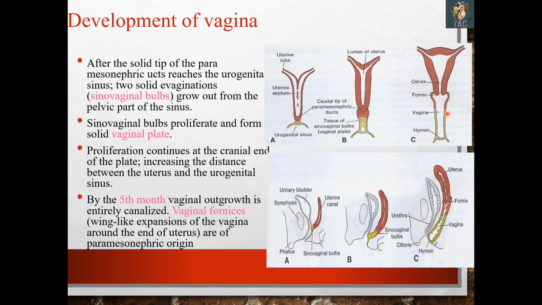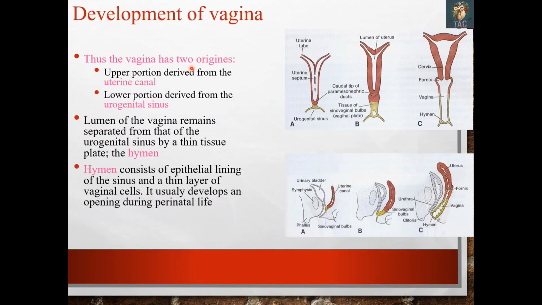The junction of the paramesonephric duct and that of the sinovaginal bulb is present at the level of the hymen, which is a thin plate of tissue and which is usually perforated in the females. So by the 5th month, the vaginal outgrowth is entirely canalized and vaginal fornices will form. It has two origins, or dual origin: the upper part from the uterine canal and the lower part from the urogenital sinus.